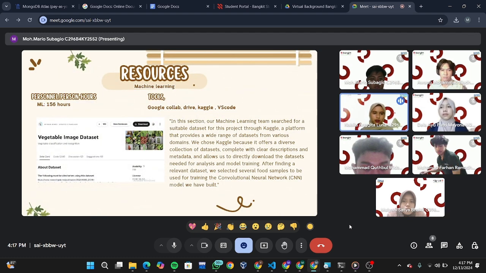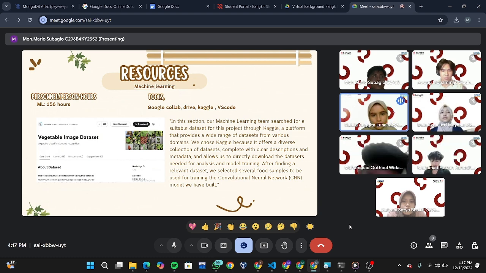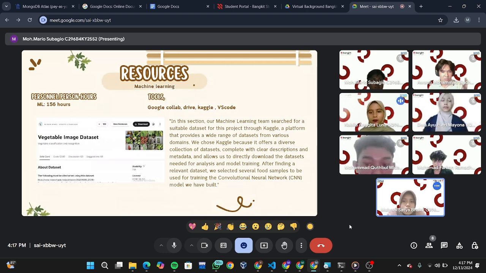Next is the research from machine learning. Okay, in this section, our machine learning team searched for a suitable dataset for the project through Kaggle, a platform that provides a wide range of datasets from various domains.